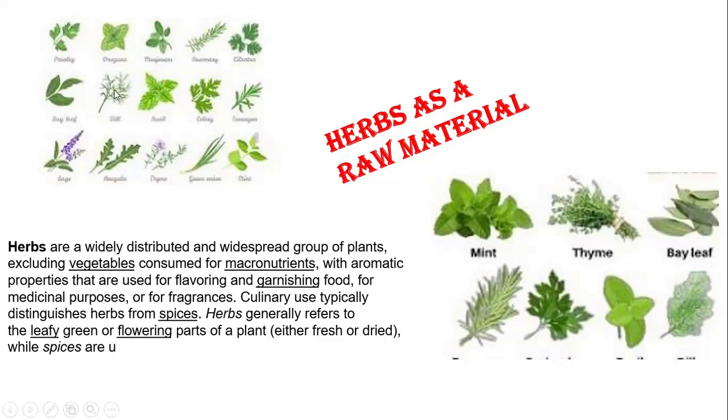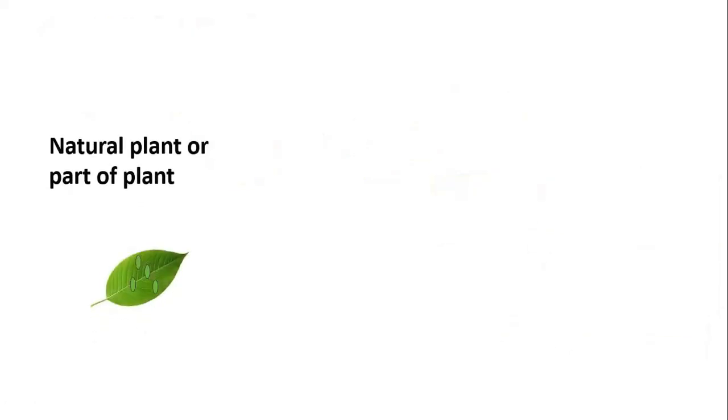Here you have to observe the different images which are shown here. They are used as herbs. Some drugs can be isolated, for example menthol, which is isolated from mint. Then thyme, bay leaf, and so on are the different drugs which are used as herbs. Now, as we see, this leaf contains some active chemical components.